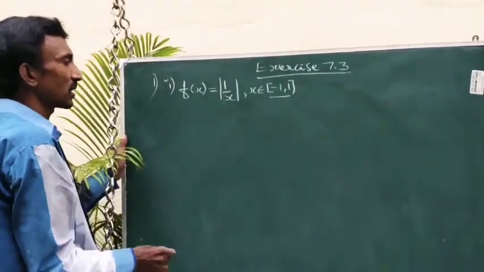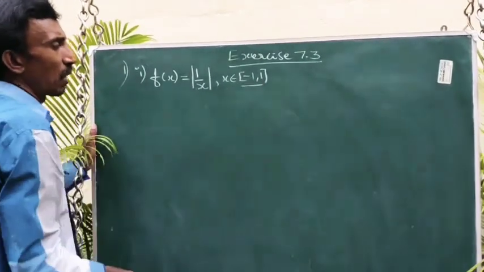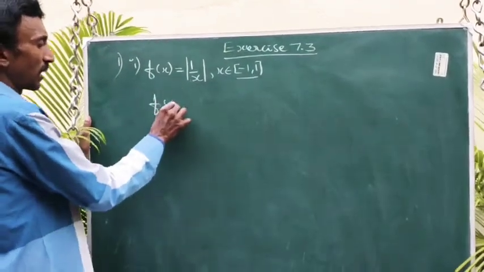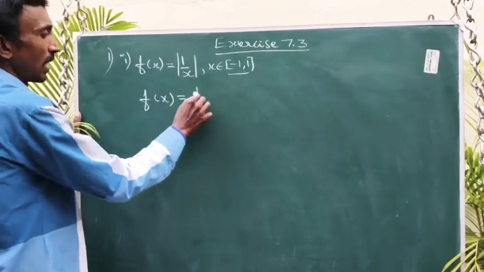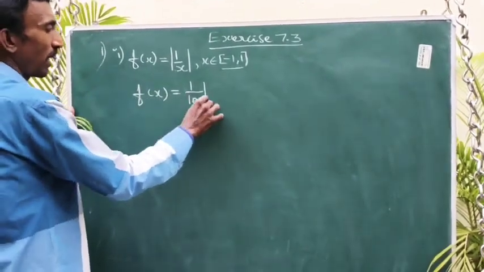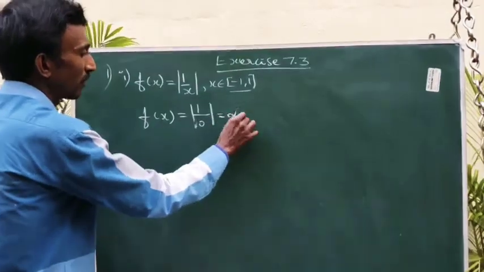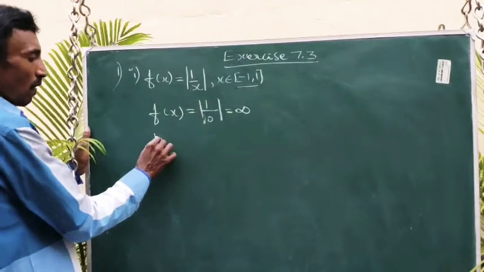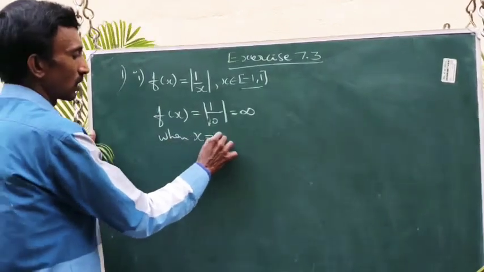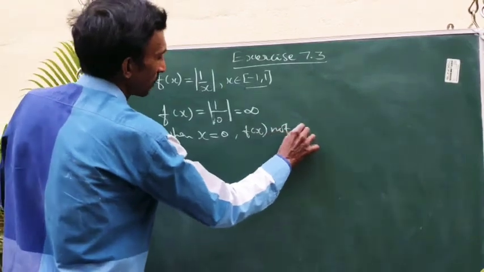So now look here. The given function is the absolute value of 1 by x. So 0 lies in this interval. For example, if we take x equal to 0, then modulus of 1 by 0 is infinity. So when x equal to 0, f of x is not defined.